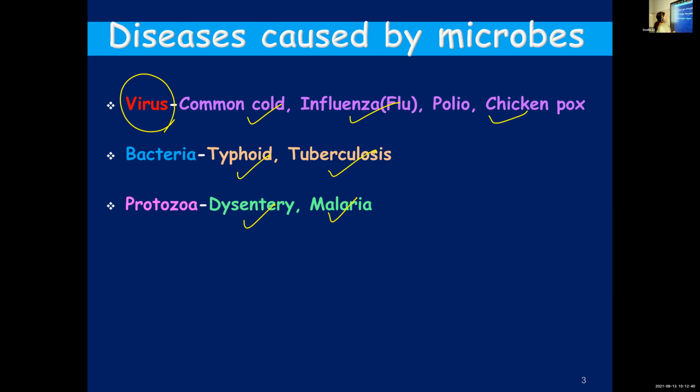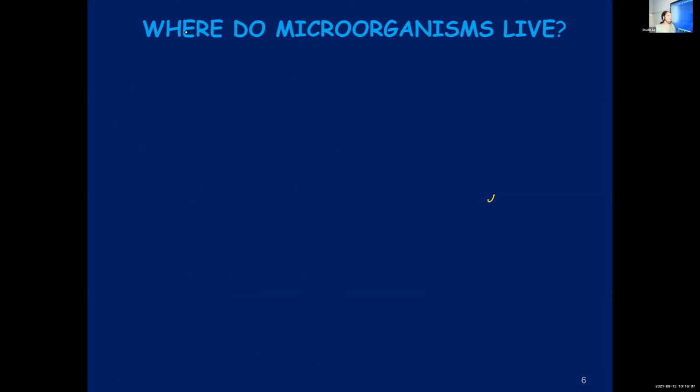Now, where are these microorganisms found? Where can you see them? Where do they live? Any idea, children? Where there is moisture. Where there is moisture, then everywhere. It's not necessary that they need it; some of them don't require that too.